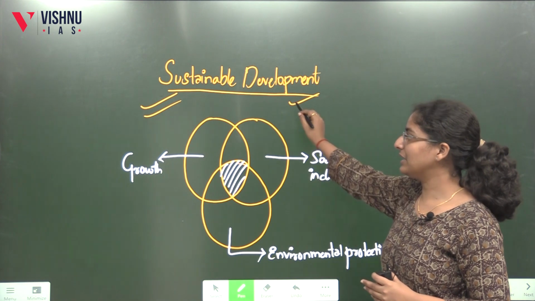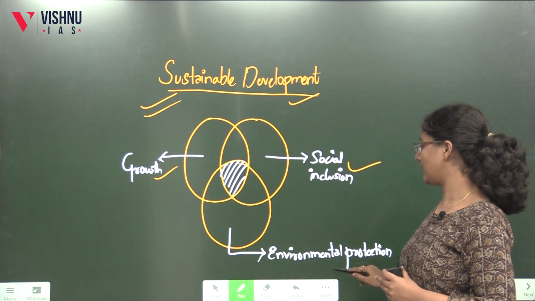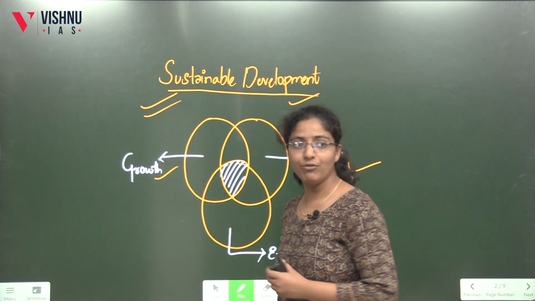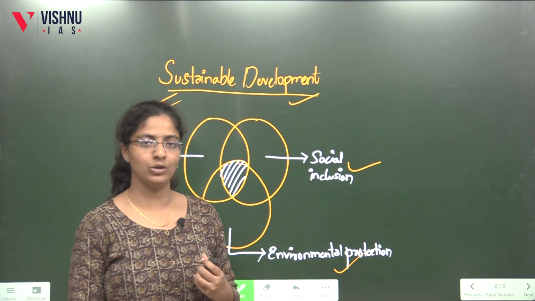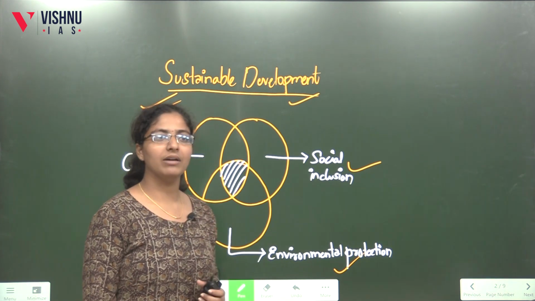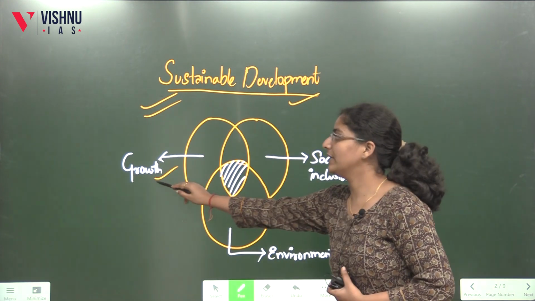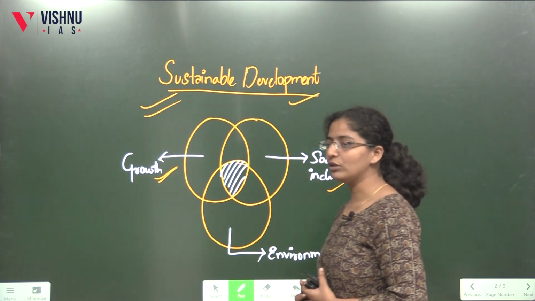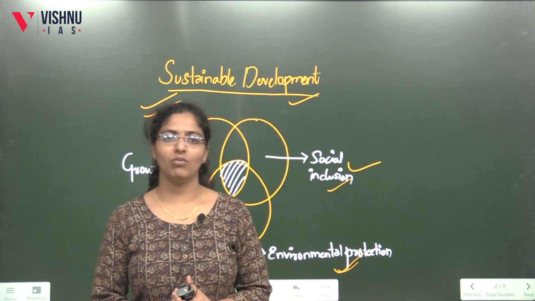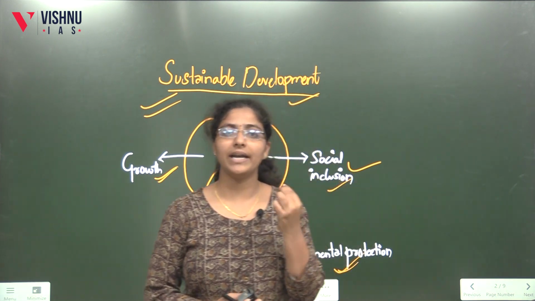Sustainable development is nothing but the combination of growth, social inclusion and environmental protection. Before sustainable development, we used to have something called Millennium Development Goals. Under the Millennium Development Goals, we have quantitative goals.